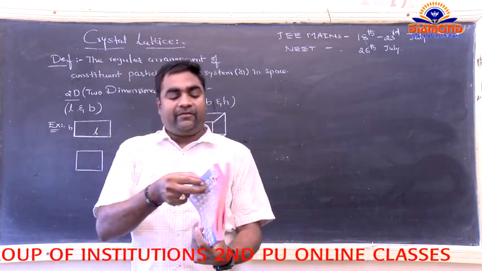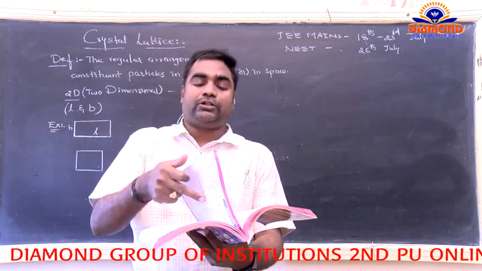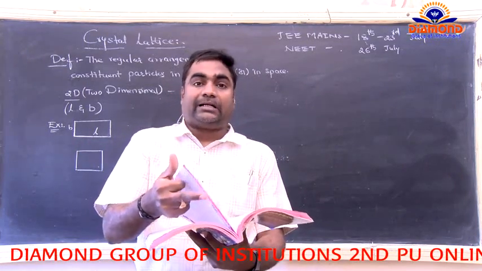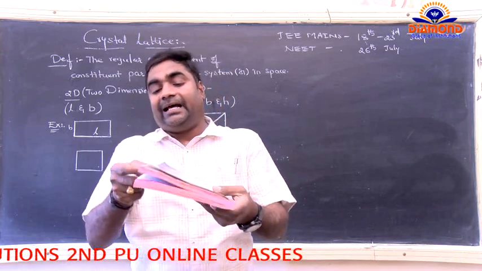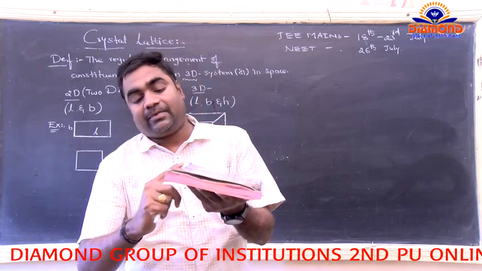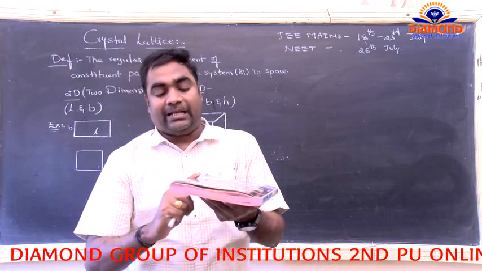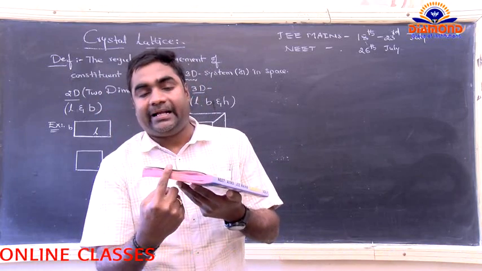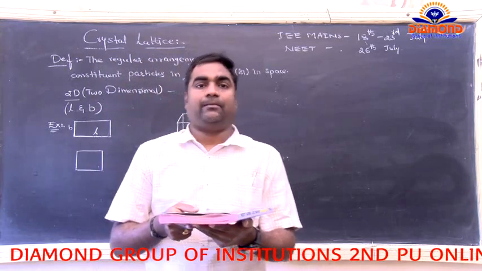So the cuboid has some length, some breadth, and also some height. It belongs to the three-dimensional system.